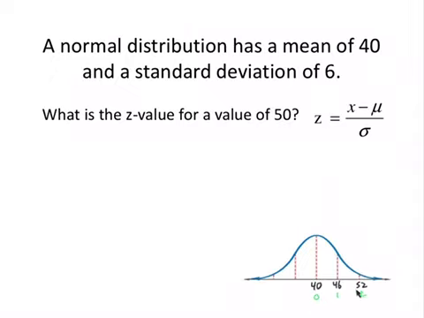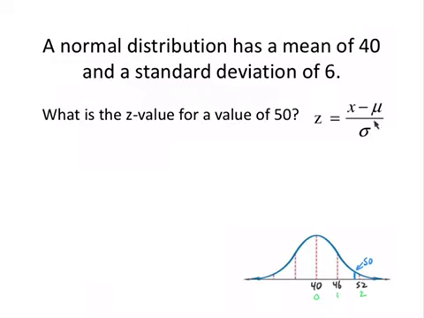This is 1 standard deviation. This is 2 standard deviations. Aren't we looking for 50? Won't 50 be somewhere right there? So if we're going to approximate this, can you tell it's somewhere between 1 and 2, really close to 2? Maybe like 1.8 would be our z-score. Now, that is an approximation. If it was a multiple choice test, you could approximate 1.8, 1.7, somewhere around there. Or you can use a formula to actually calculate it. Our answer should be somewhere close to 2, according to my picture.